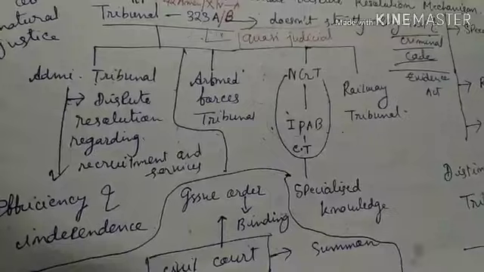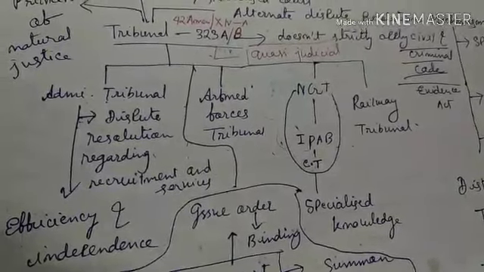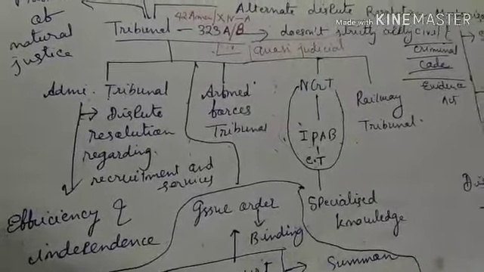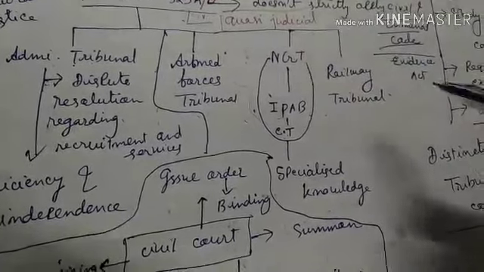That is why under this Article 323B, some tribunals have been established so that they can exclusively deal with some particular topics, some particular disputes.